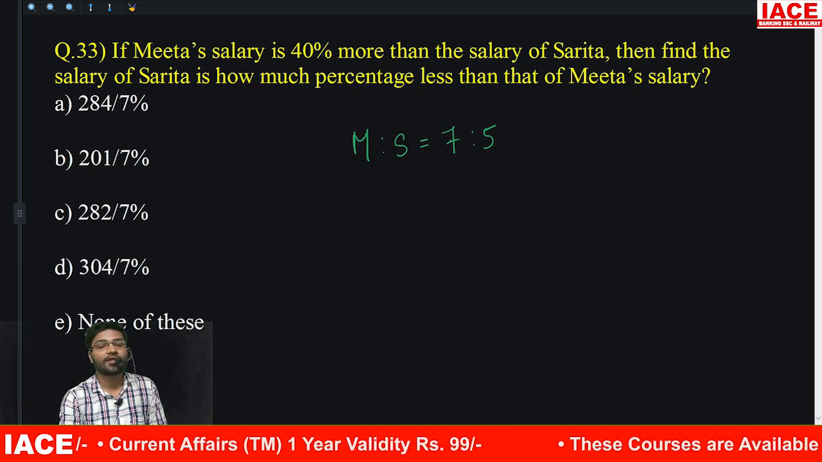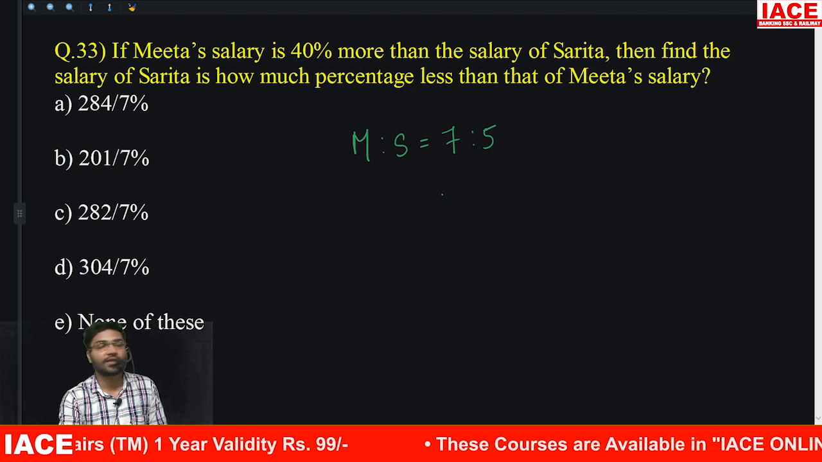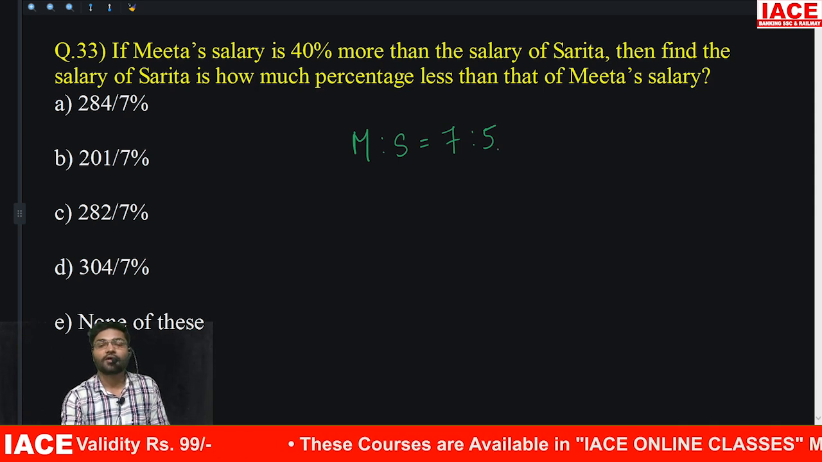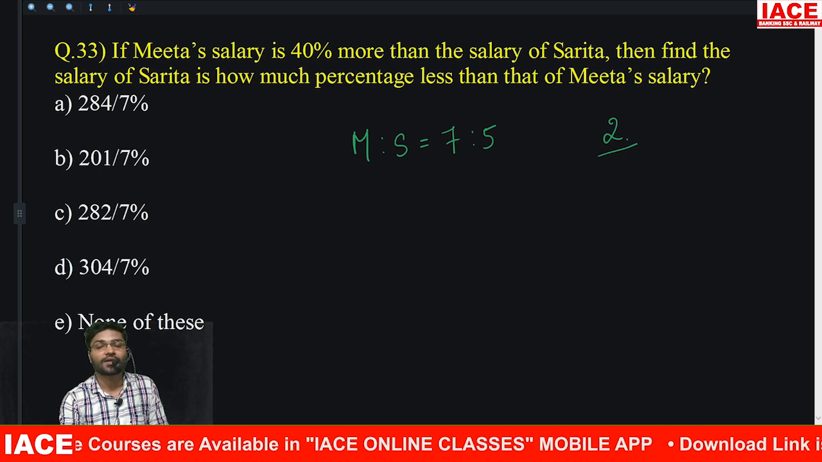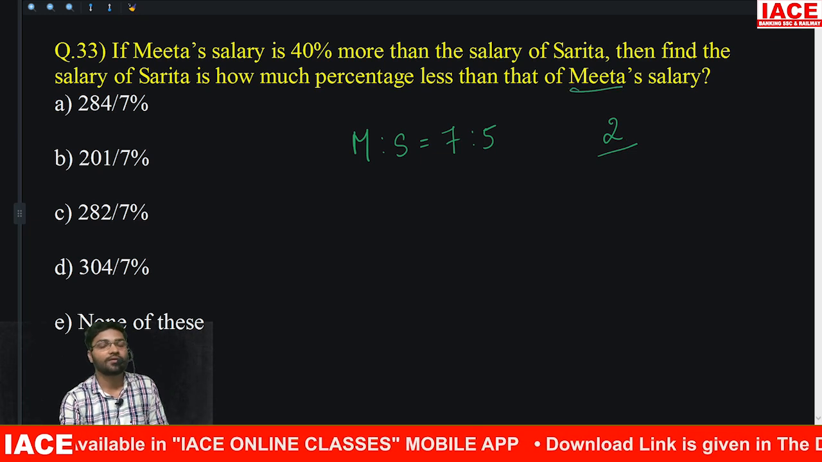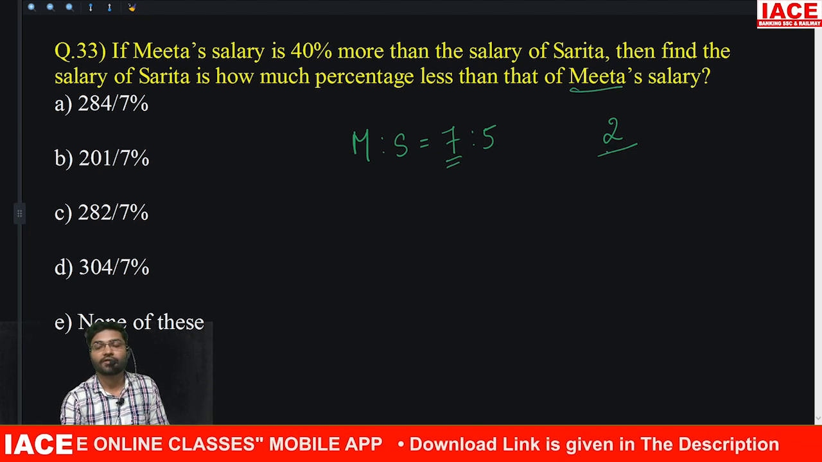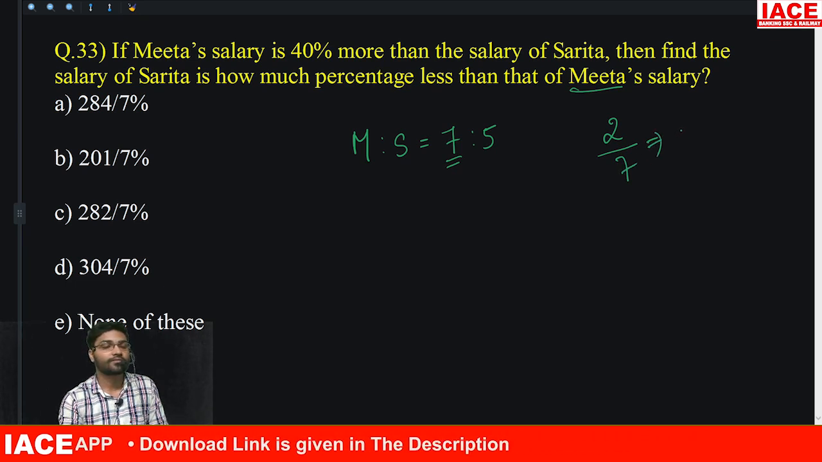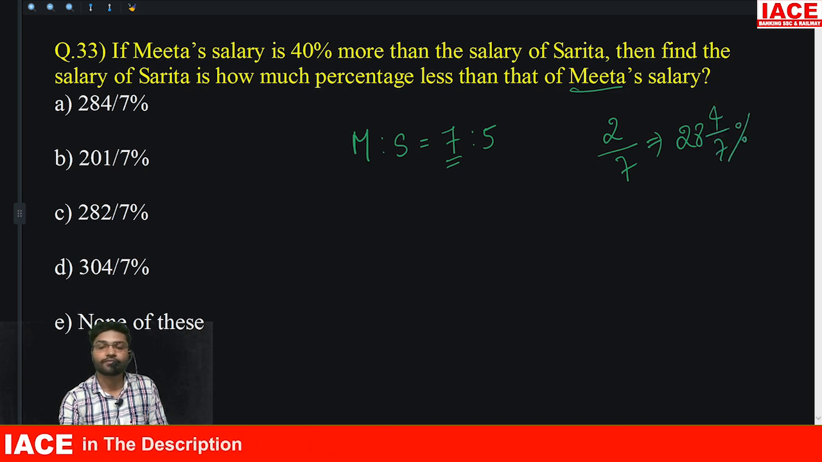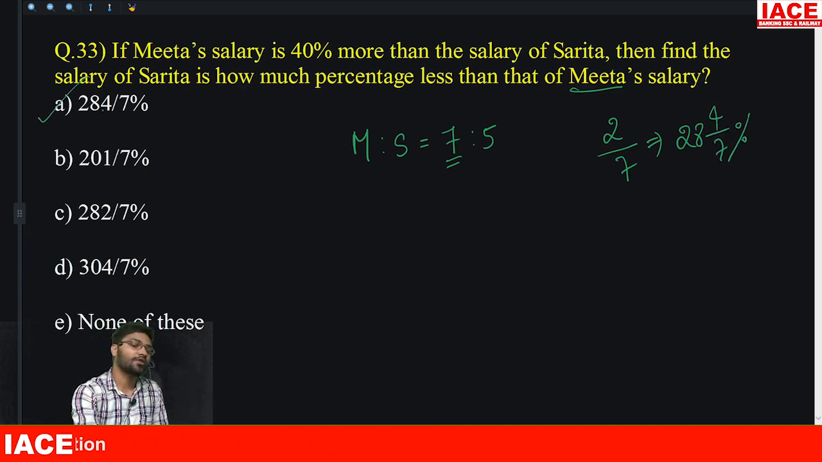Then find out the salary of Sarita is how much percentage less than Meeta's salary. So, how much is the difference? 2 divided by the comparison. The comparison is with Meeta. Meeta is how much? 7. 2/7. How much is 2/7 in percentage? 200/7%. That is your option A.